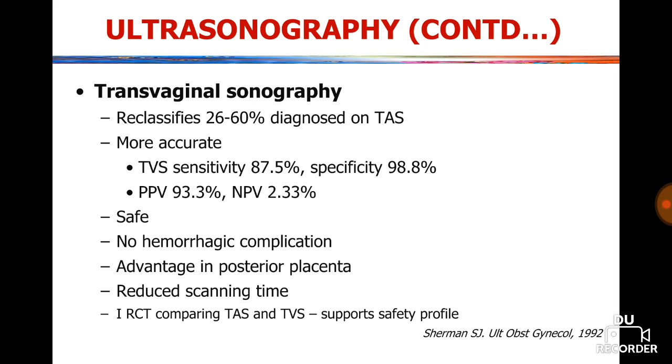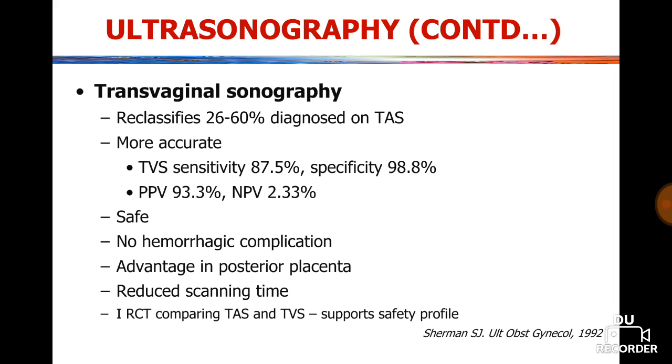Let's come to transvaginal sonography. 26 to 60% diagnosed on transabdominal sonography are reclassified by transvaginal sonography.